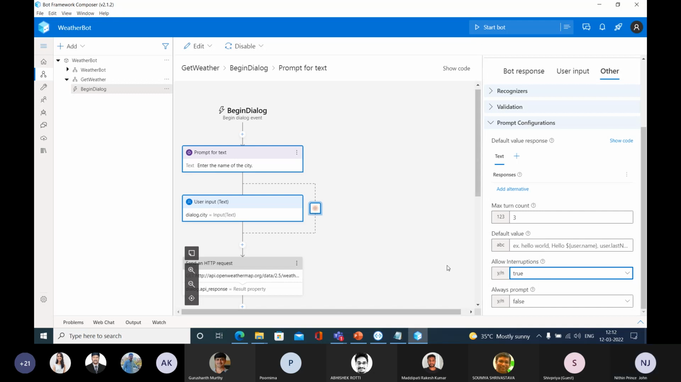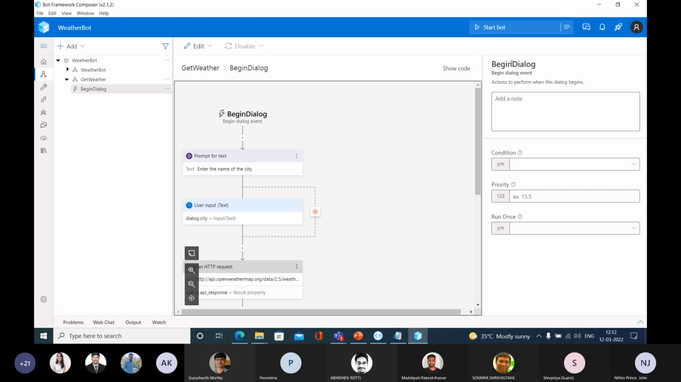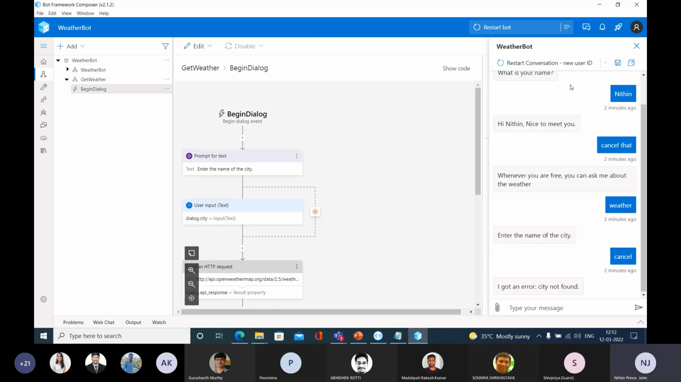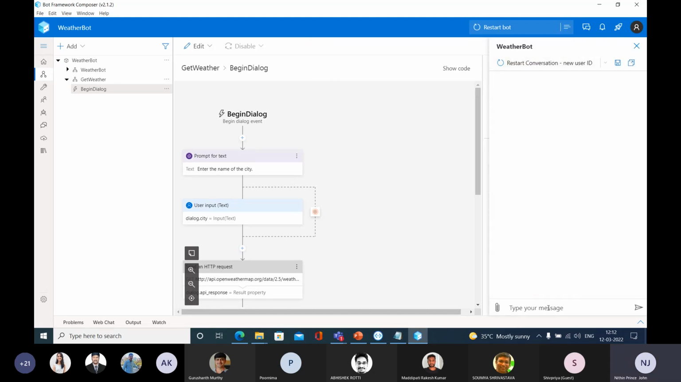So let me save everything. Go to the start bot, and let me again click this one. Open web chat. Let me restart again. Let me type Nithin. So weather, I need to get the weather. So I'm going to type like this, enter the name of the city, and going to type cancel here.